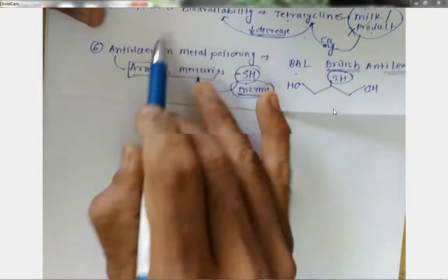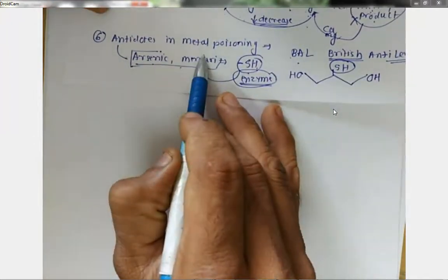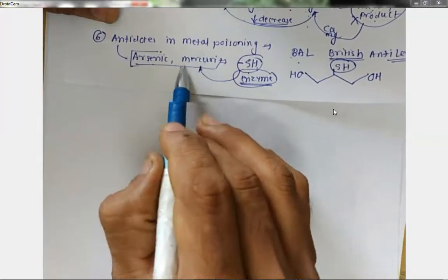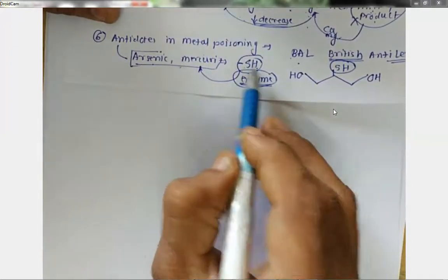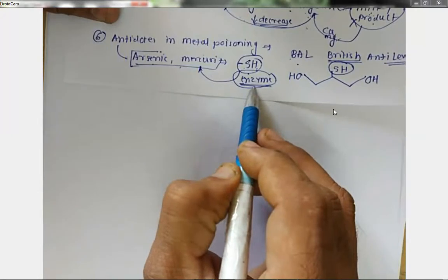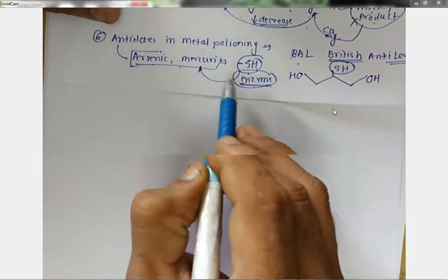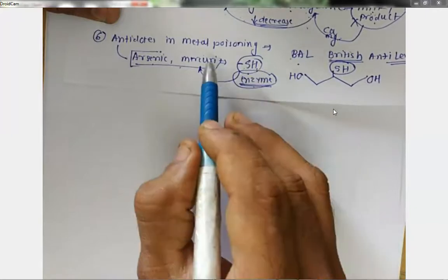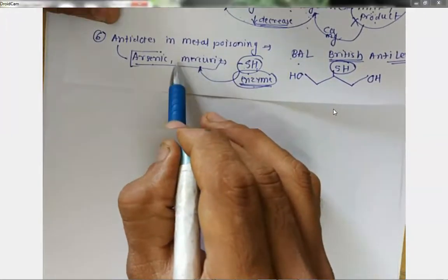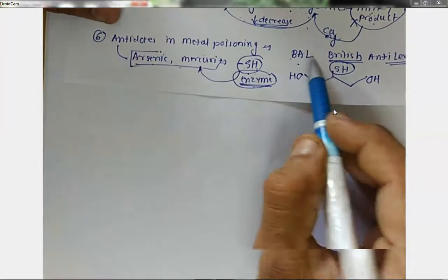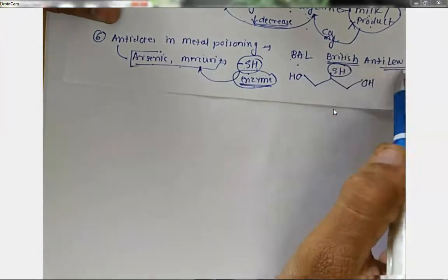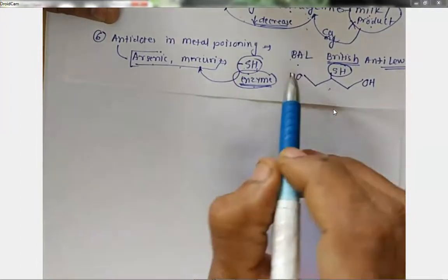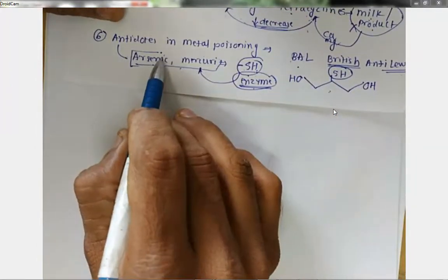At the same time, it can be used as an antidote in metal poisoning. Yes, antidote in metal poisoning like arsenic and mercury. These are heavy metals which combine with the SH group of enzymes and decrease the enzyme activity and give the toxic effect. For that reason, to reduce the attachment of arsenic or heavy metal to the enzyme SH group, we use BAL, British anti-lewisite, as an antidote for this metal poisoning. So this is it for now.